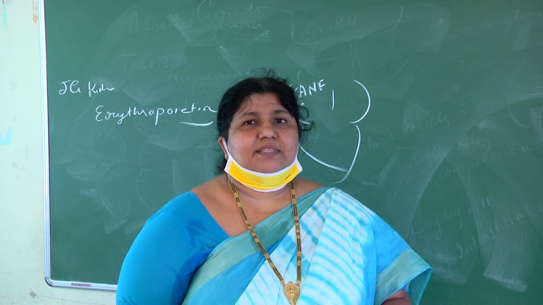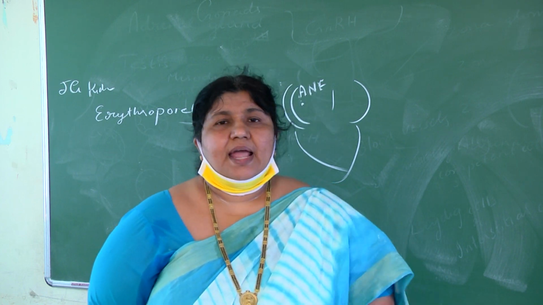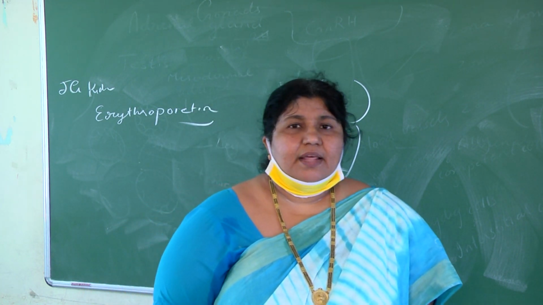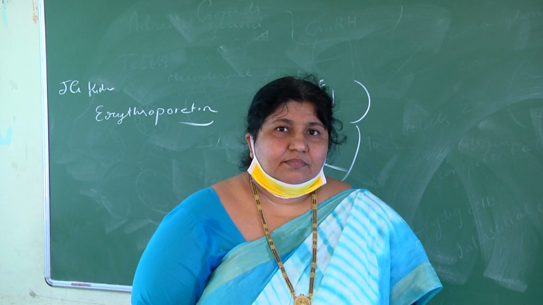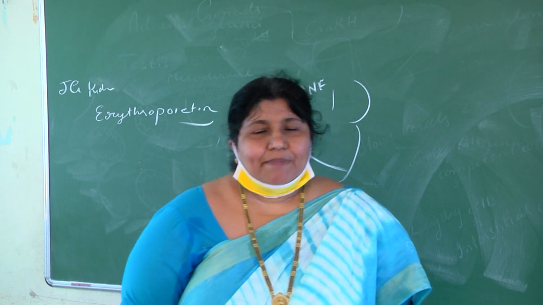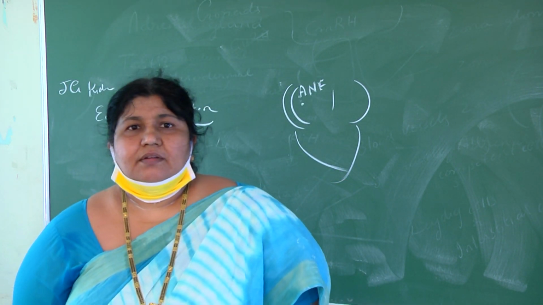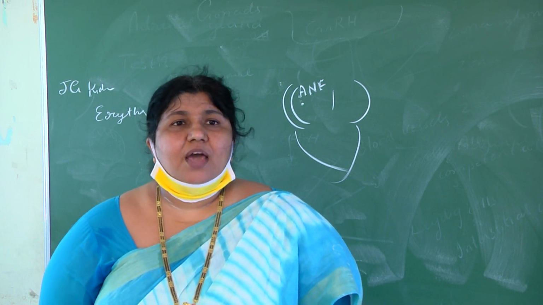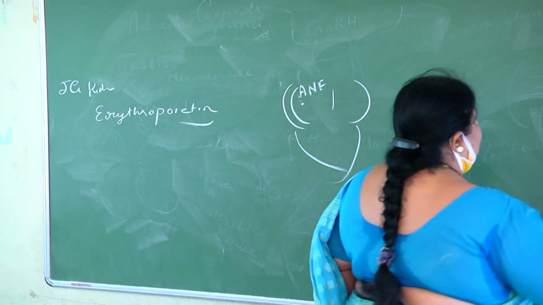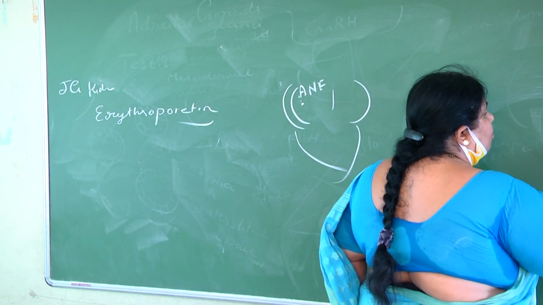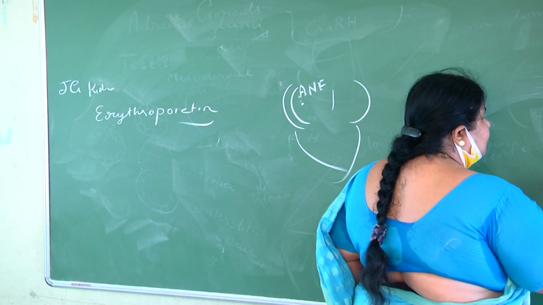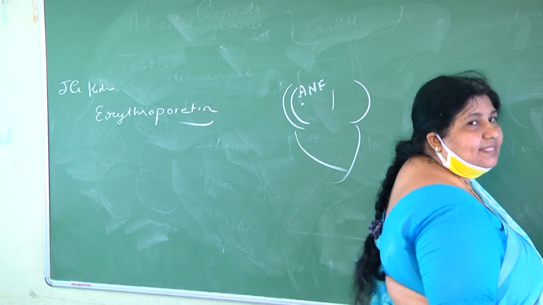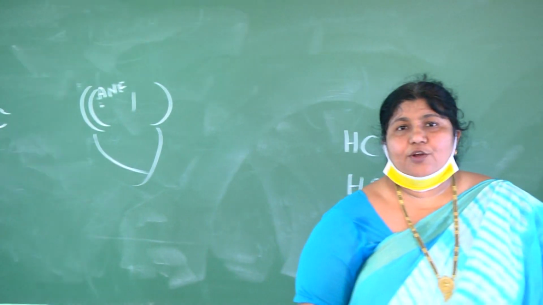Apart from that, the placenta also secretes some hormones and acts like a temporary endocrine gland. As I told you before, the placenta secretes estrogen, progesterone, and also some new hormones like HCG, human chorionic gonadotropin, and human placental lactogen. HCG, human chorionic gonadotropin.